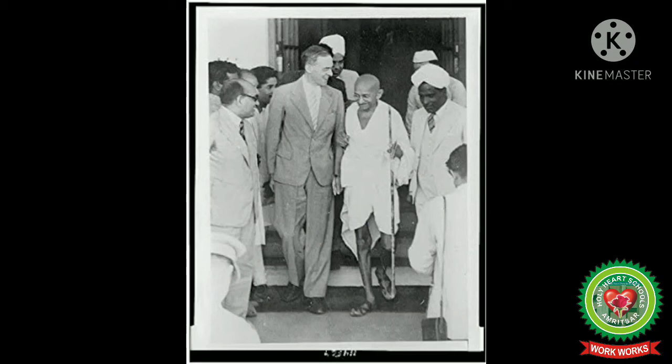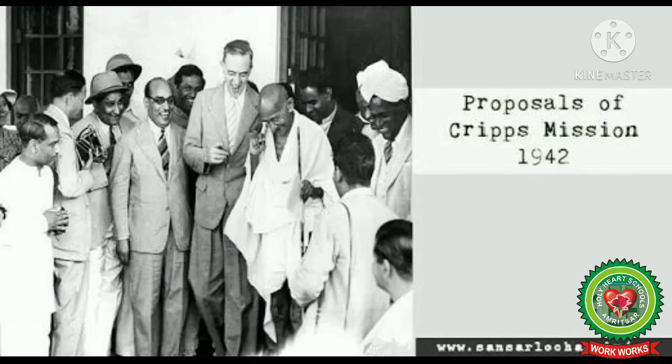Cripps worked to keep India loyal to the British war efforts in exchange for a promise of elections and dominion status. Let us first know about a few proposals of the Cripps Mission. Number 1. India would be given a dominion status. Number 2. After the end of the war, a constituent assembly would be formed to frame a constitution for India. Number 3. Defense of India would remain in the British hands. Number 4. Free India could withdraw from the Commonwealth.